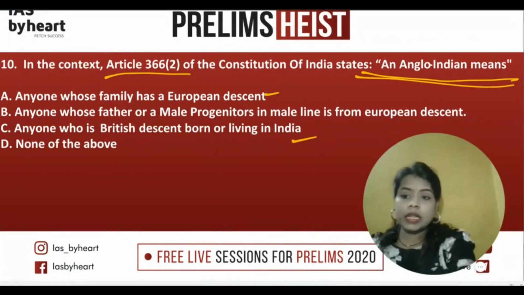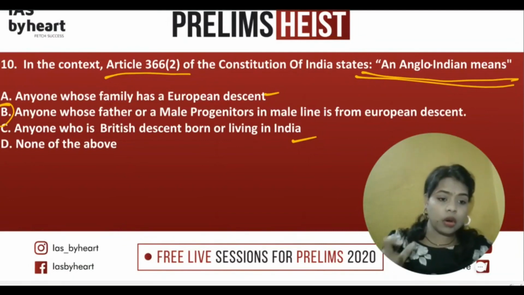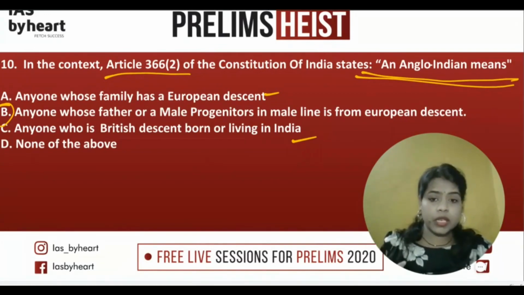That's not the case. B is the answer. We expect that the father or the male line member, exactly the male line, should be of European descent. It doesn't need to be specifically from Britain. They can be from anywhere, but there should be European descent and only in the male line. Remember that word, because those exceptional cases become more important in the exam hall. Okay, B is the answer.